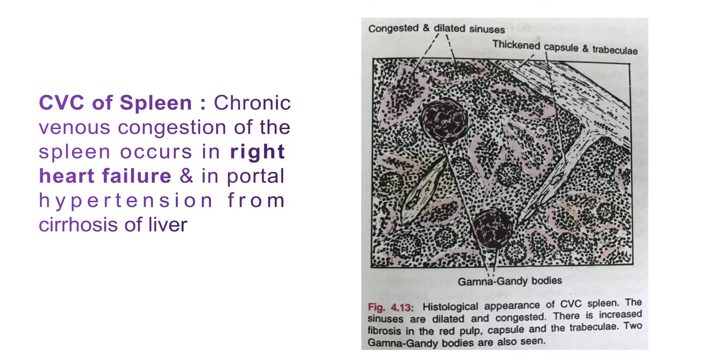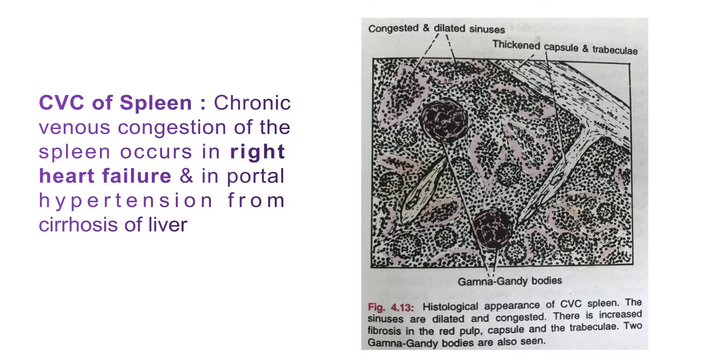The spleen gets increased in size, that is splenomegaly. So in the third stage, the spleen gets increased in size, the condition being congestive splenomegaly.